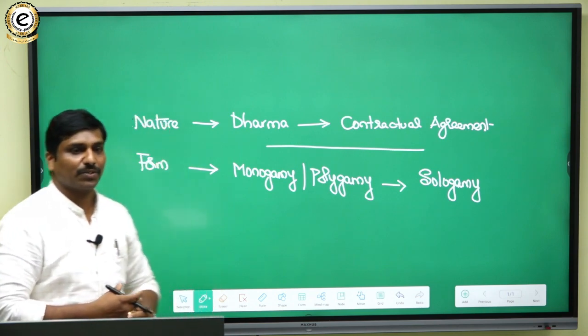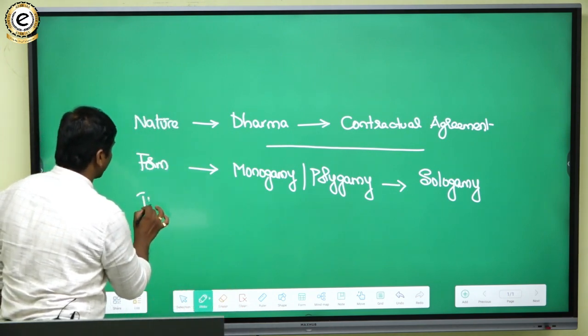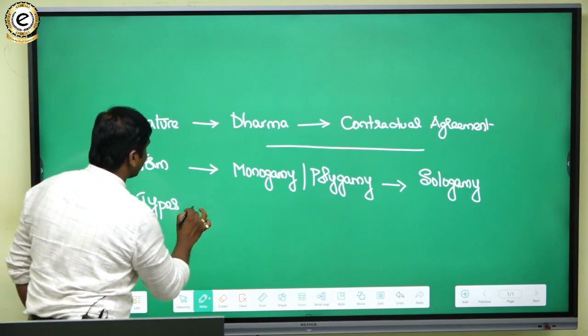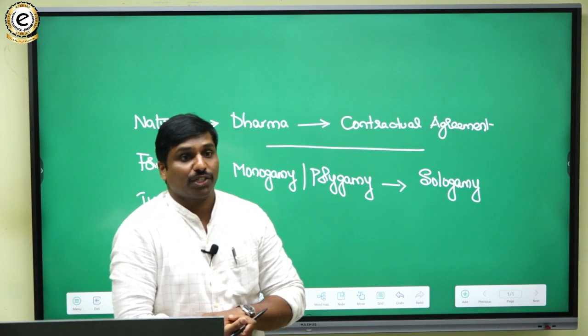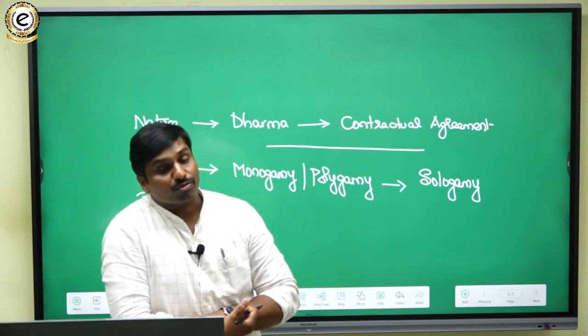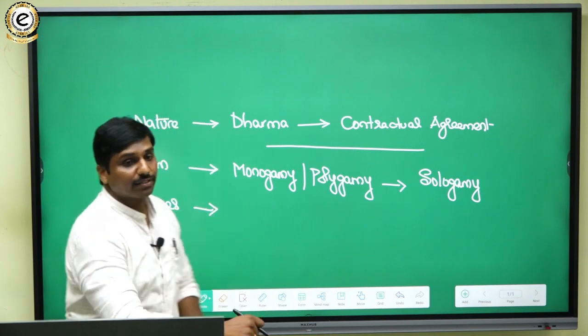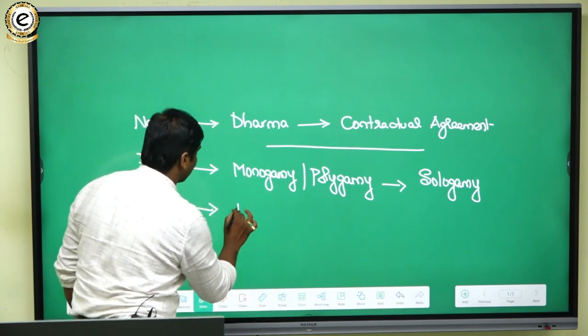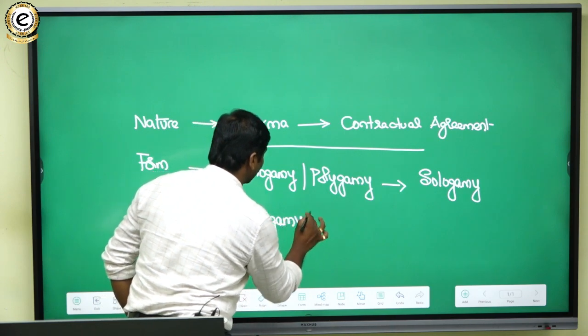So that's how it is changing in its nature. And then if we talk from the point of types of marriage, traditionally we used to have two kinds of types, endogamy and exogamy.